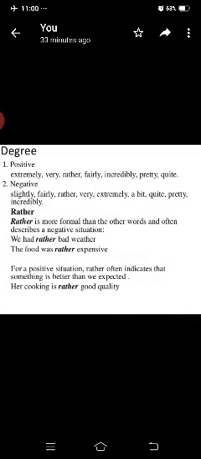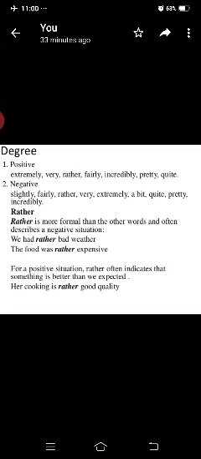Degree. Already you know the degrees of comparison, but here we have positive degree and negative degree. Positive degree: extremely, very, rather, fairly, incredibly, pretty, quite. These are called positive degree. Negative: slightly, fairly, rather, very, extremely, a bit, quite, pretty, incredibly. These are called negative.